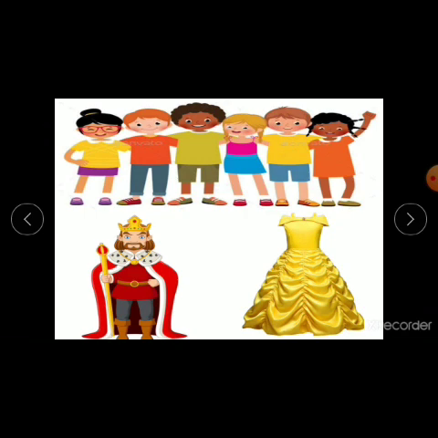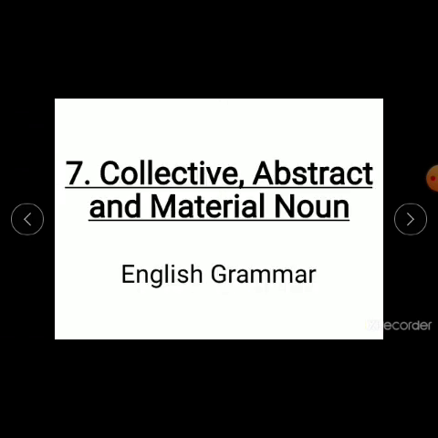Then brave is telling you the quality of the king. So it is the abstract noun. Okay, then you have the dress made out of silk. It is telling you of what the dress is made. So that is the material noun. So today in English grammar, we are going to learn about collective noun, abstract noun and material noun.